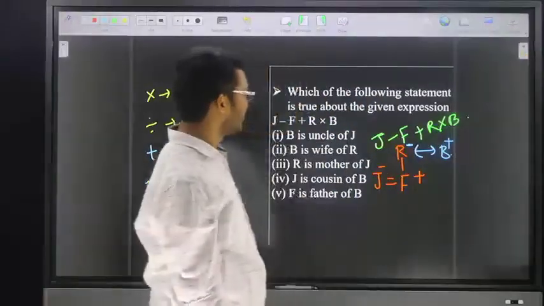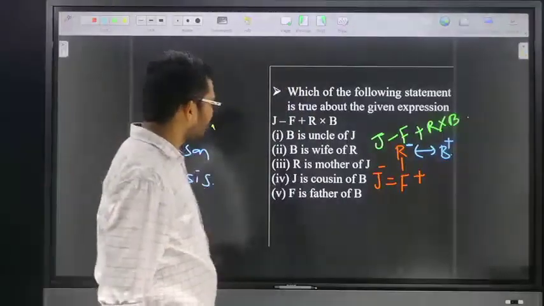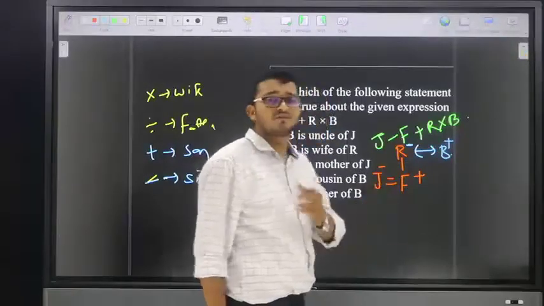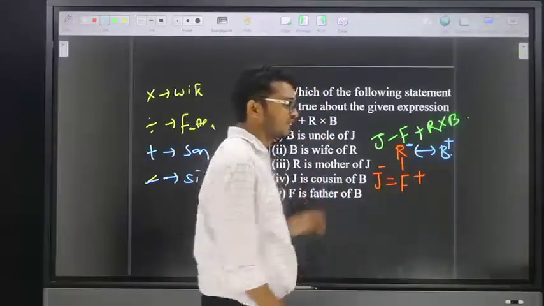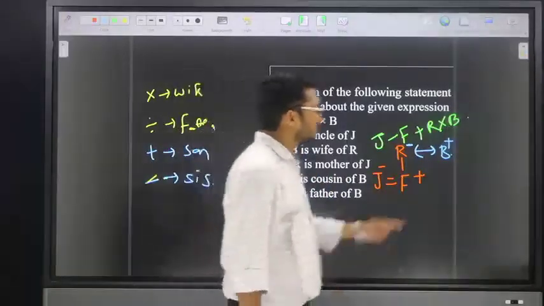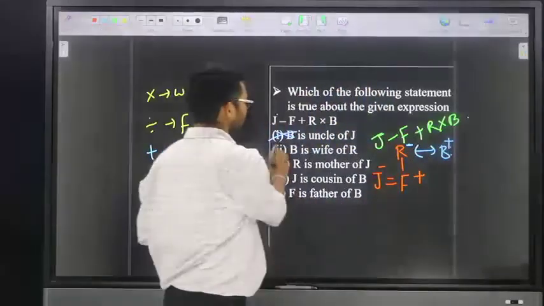Now, friends, the next statement is which of the following statements is true. Suppose we check option number 1: B is uncle of J. How is B related to J? The answer is father. But here they mention uncle, so the first one is wrong. Next, go for the second option: B is wife of R. In this case, B is husband of R, not wife, so option number 2 is wrong.